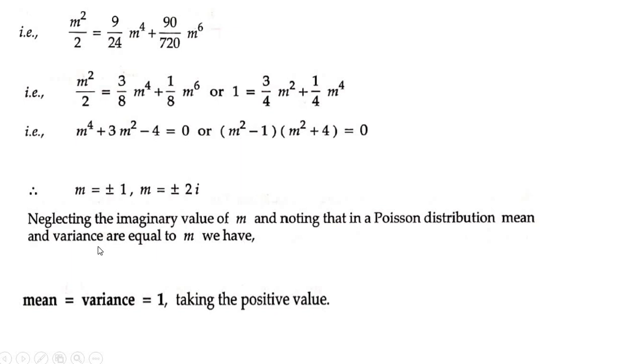Since mean and variance are both equal to m, we can't consider the negative value, because probability is always between 0 and 1. So I can't consider the imaginary value, nor can I consider the negative value, because m must be positive. And since I know that the mean is equal to m and variance is also equal to m, so m is equal to 1, taking the positive value.